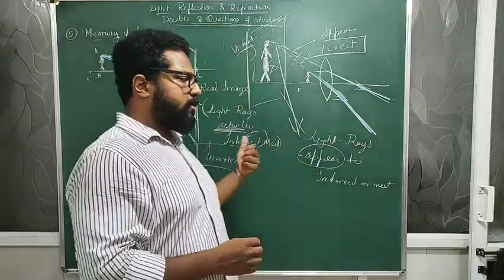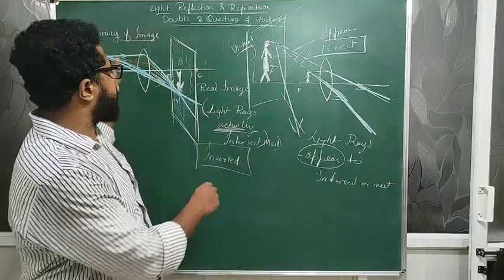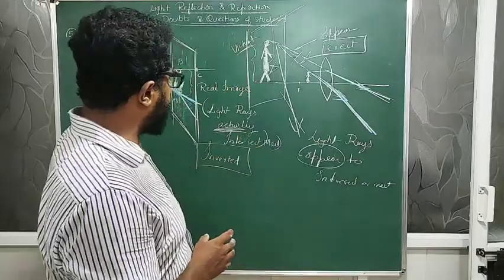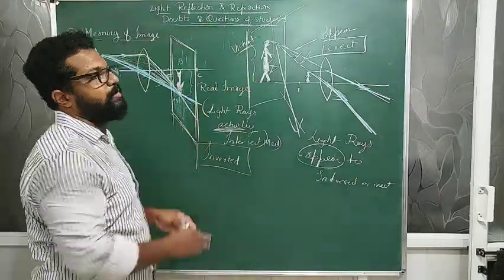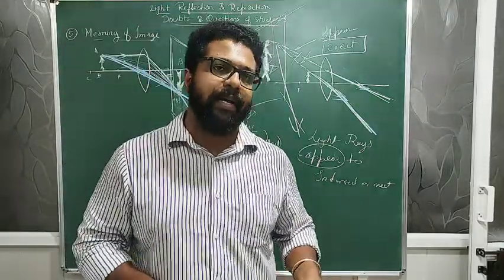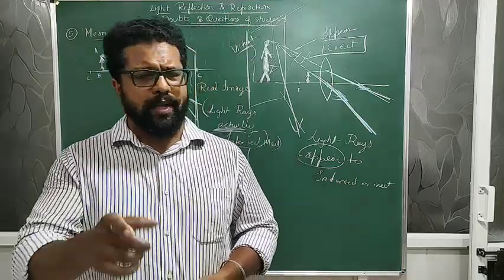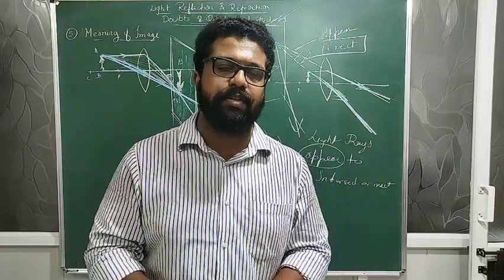Whereas if you look through a lens, in such a way that the rays actually meet at a point, and you place a screen at the point where the rays are actually intersecting, the image can be caught on the screen. Such an image is inverted, and that's the reason it is called a real image. One example of a real image is the cinema theater movies which you watch.